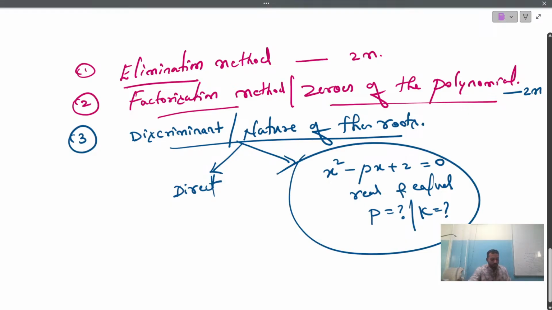Even this question you are supposed to solve by using this method only. Based on the discriminant, you may get direct questions. Sometimes they will give you the nature of the roots. They are telling that the roots are real and equal. It means they have already said that delta equals 0. If roots are equal, use the condition delta equals 0 and find the value of k or p, whatever the unknowns are.